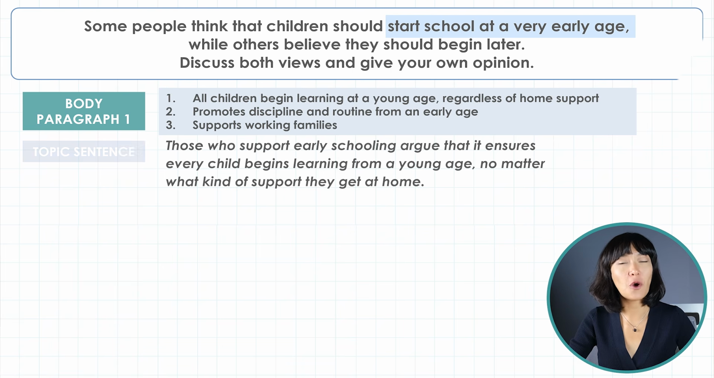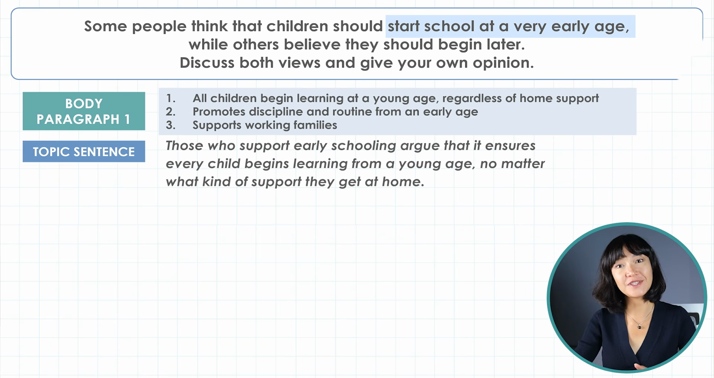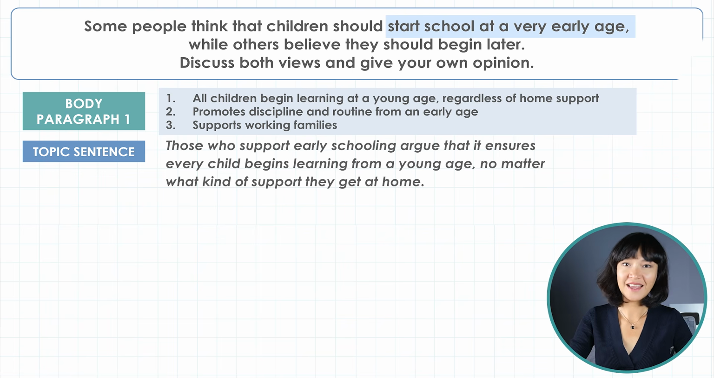This is called a topic sentence. It introduces the main idea of the paragraph clearly. So supporters of early schooling want children to start early. And having one central idea in each paragraph is something examiners look for. There is even a requirement that reads, each paragraph has a clear central topic, and you need that for Band 7.